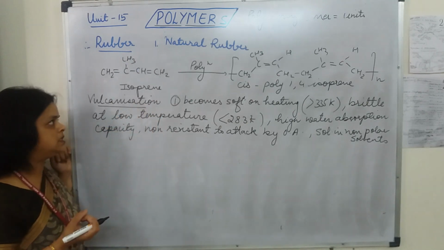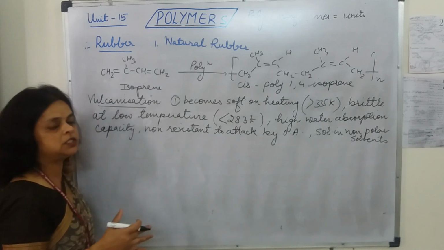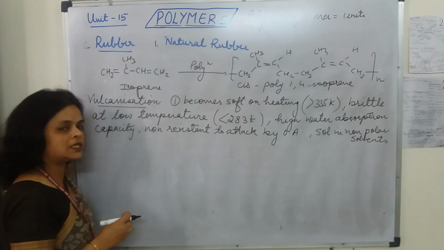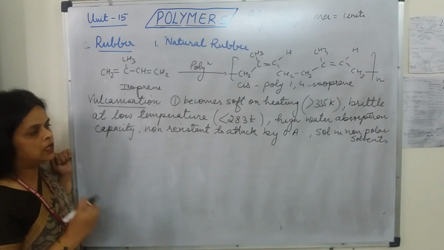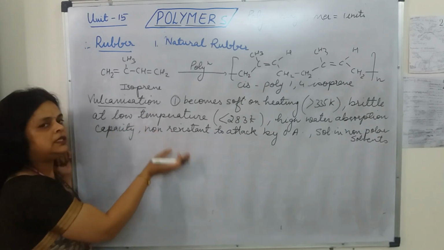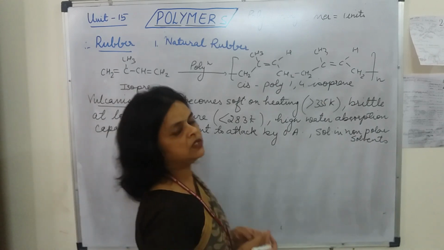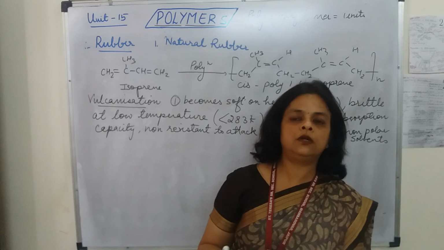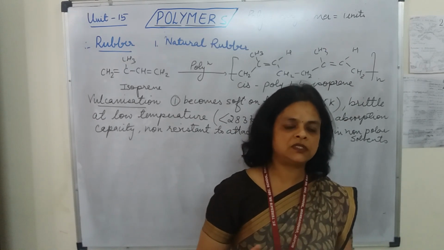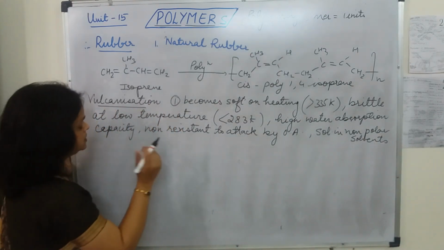Now what is vulcanization? That means the natural rubber is heated at a required temperature in the presence of sulfur, and this sulfur forms the cross links at the reactive sites of the double bond. So you should know what is the need of vulcanization, then how the vulcanization is done. Heating the natural rubber with the sulfur at a temperature range, and in that the sulfur forms the cross links at the reactive sites of the double bond. So let's write the structure, how it forms the cross links.